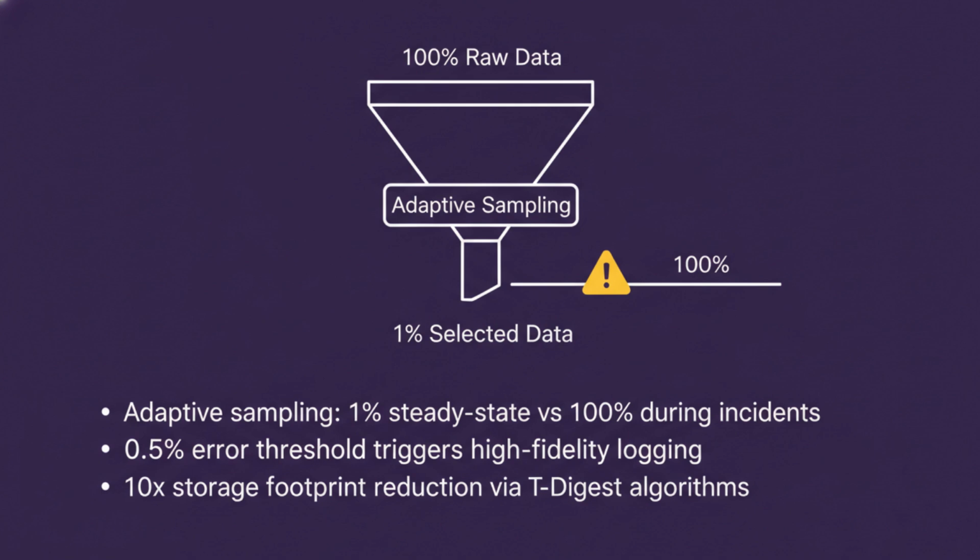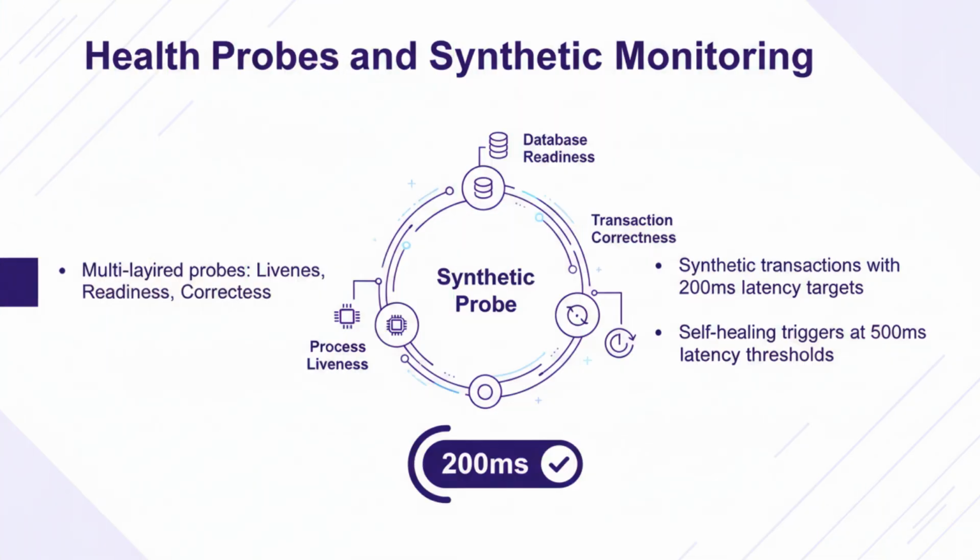Furthermore, by utilizing T-digest algorithms for quantile estimation, we can maintain 99% accuracy in our metrics while reducing the storage footprint by 10x. This approach balances the need for deep visibility with the hard constraints of edge hardware and network economics. Standard heartbeats are insufficient for complex IoT ecosystems.